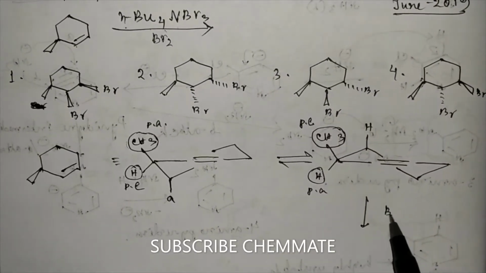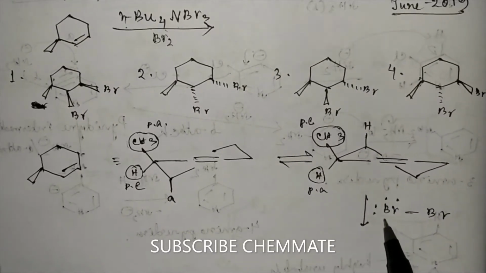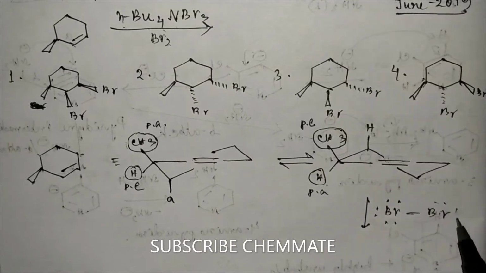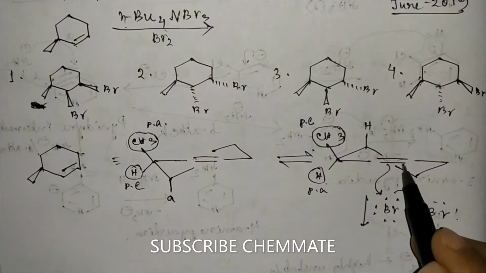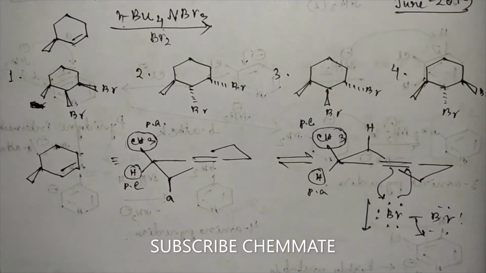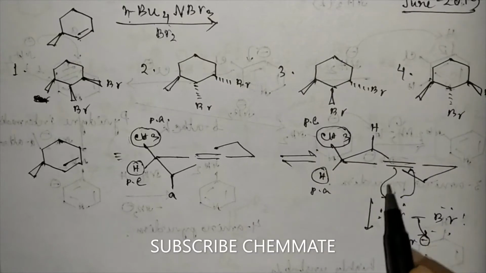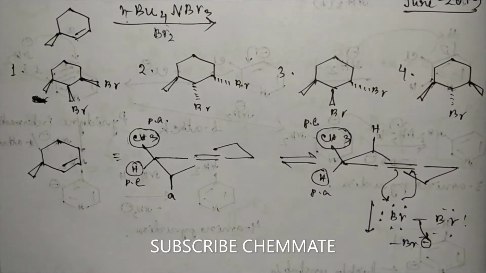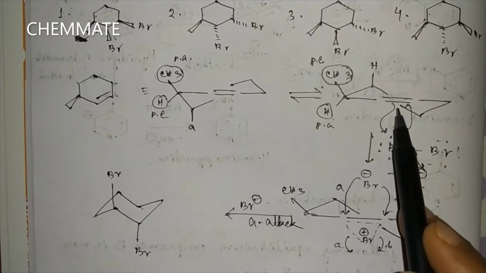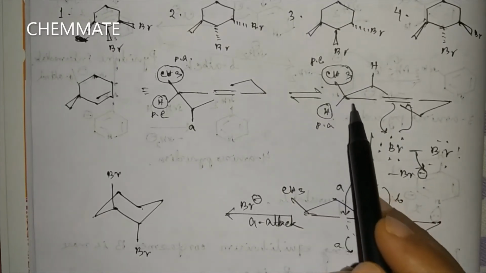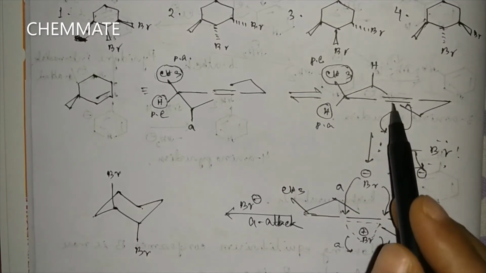Now if Br2 adds in this molecule, what will happen? Br plus and Br minus, so Br2 will add from below the plane, because the methyl group is above the plane.